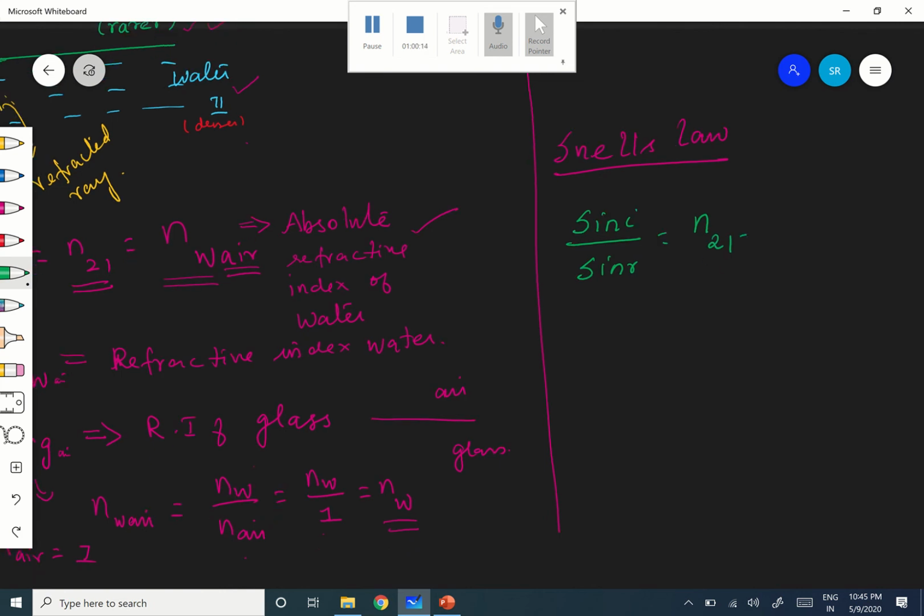This is a relative refractive index. Now I want to express it in terms of absolute refractive index, therefore that is n2 by n1, correct? Are you following?